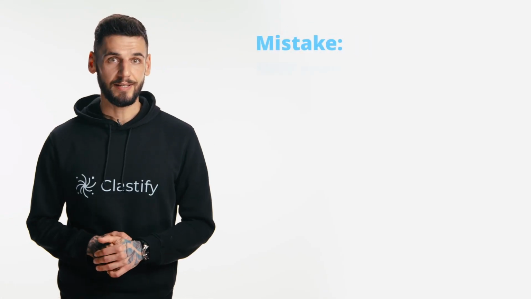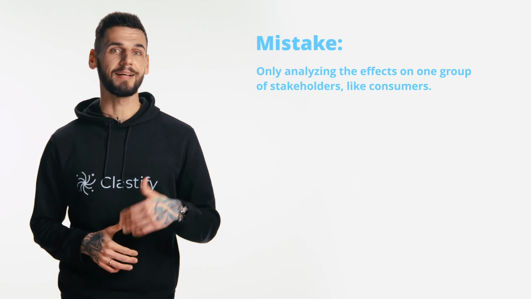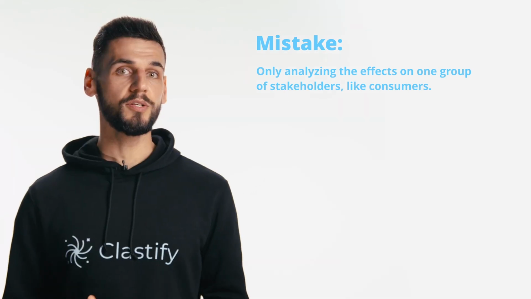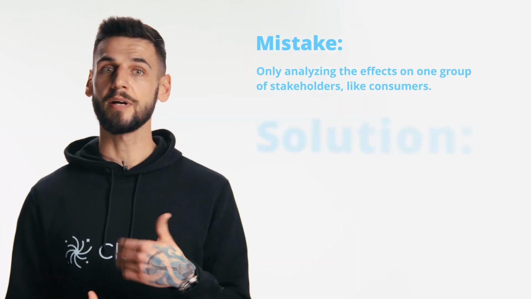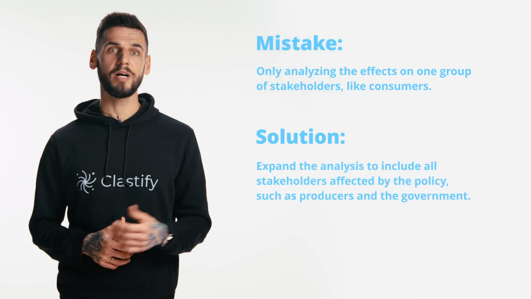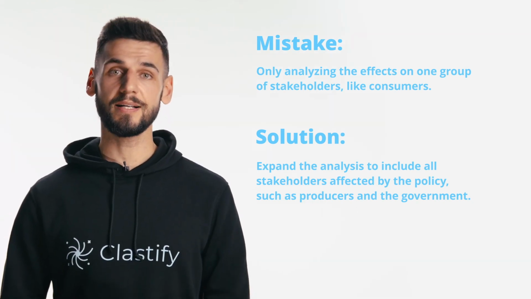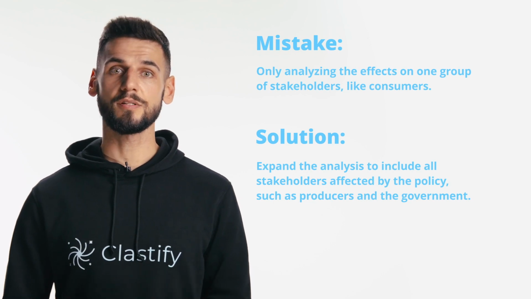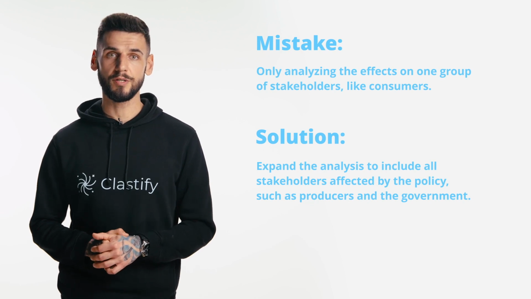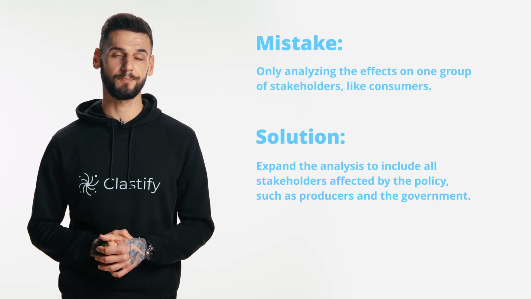Moving on to our next mistake, students often focus completely on how a new tax impacts consumers, neglecting its ripple effects on producers, the government, and even the environment. So what you need to do here is to broaden your lens. If you're analyzing a sugar tax, don't just consider its deterrent effect on consumption. Explore how it might affect sugar producers, like potential revenue loss, or the government with tax revenue for health initiatives, and broader social impacts like health outcomes. This 360-degree view shows a fuller picture of the economic narrative and showcases your ability to think critically about economic policies.